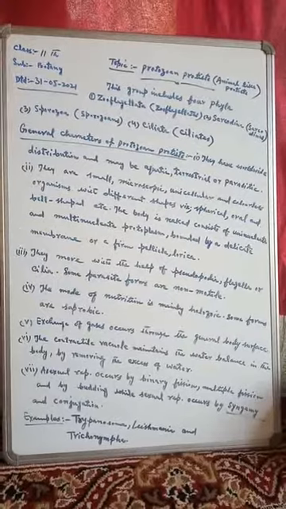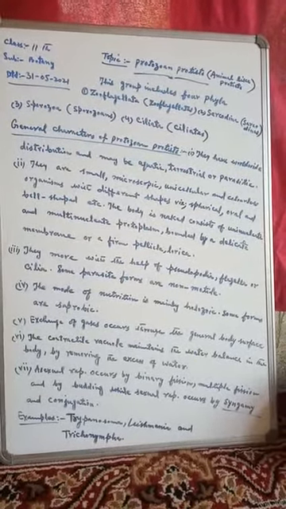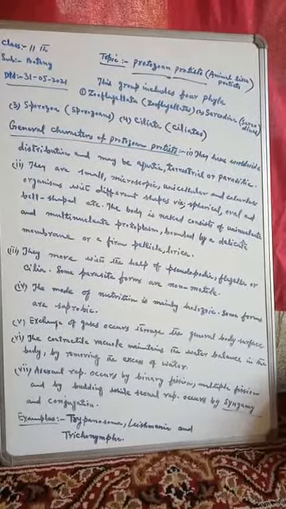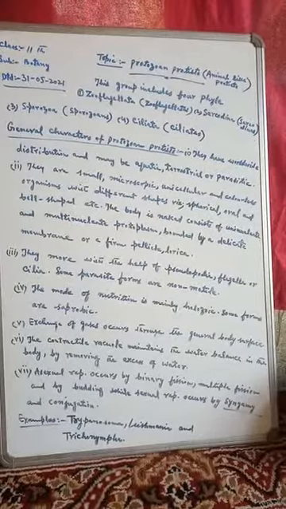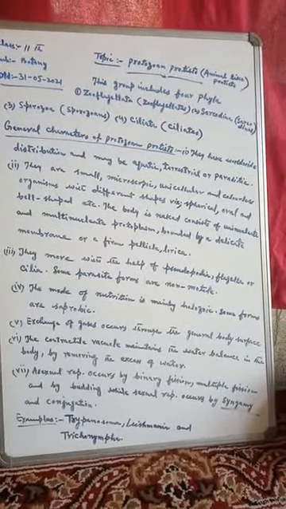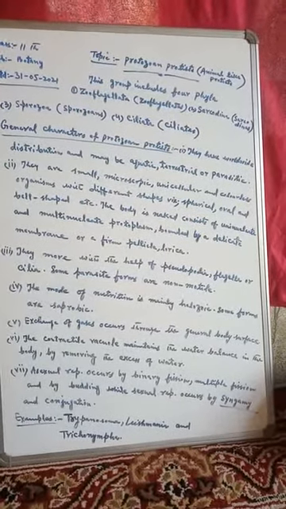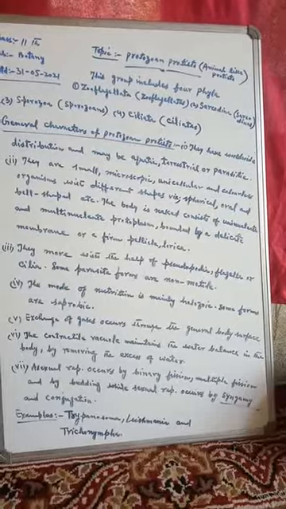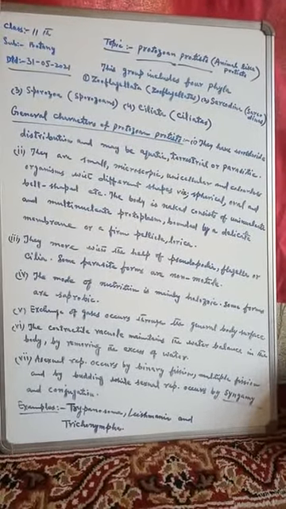Regarding these Protozoan Protists, this group includes 4 phyla. Number 1 is the Zooflagellata or zooflagellates. Number 2 is the Sarcodina or sarcodines. Number 3 is the Sporozoa or Sporozoans.